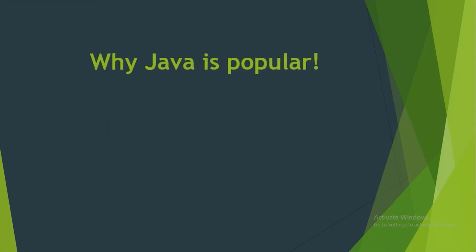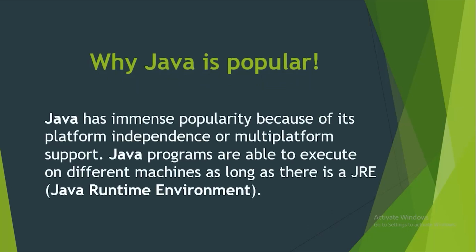So guys, why is Java so popular? Java has an immense popularity because of its platform independence, or you can say multi-platform support. As we already discussed with WORA, Java programs are able to execute on different machines as long as there is a JRE, which means Java Runtime Environment. So you can write Java code once and you can use it on any machine where JRE is available. And this is the best thing about Java and this is why Java is so popular.